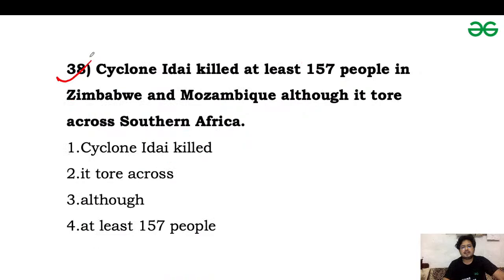Next one is question number 38. Cyclone Idai killed at least 157 people in Zimbabwe and Mozambique, although it tore across southern Africa. So comment your answers for question number 38. Everyone will comment the answer for 38.